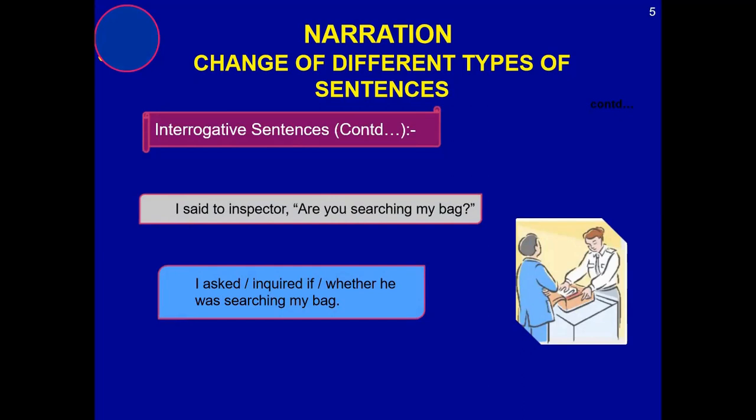So I asked or inquired if or whether, now the choice is yours. And please make sure that in the same way you can use either asked or inquired, you can use either if or whether. He was searching my bag.